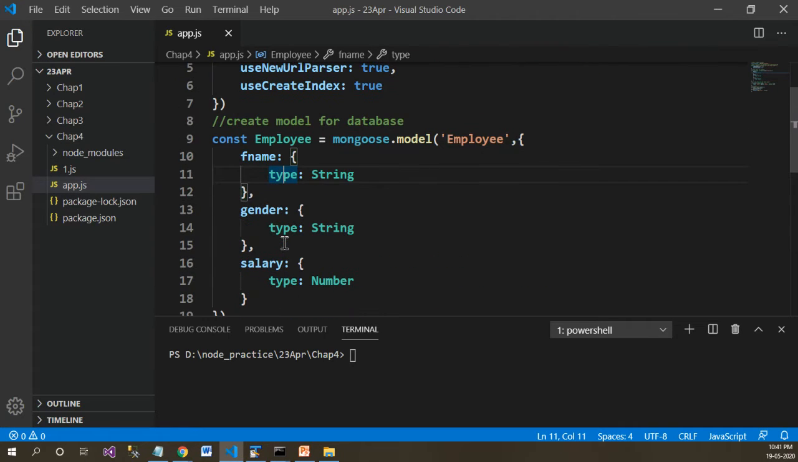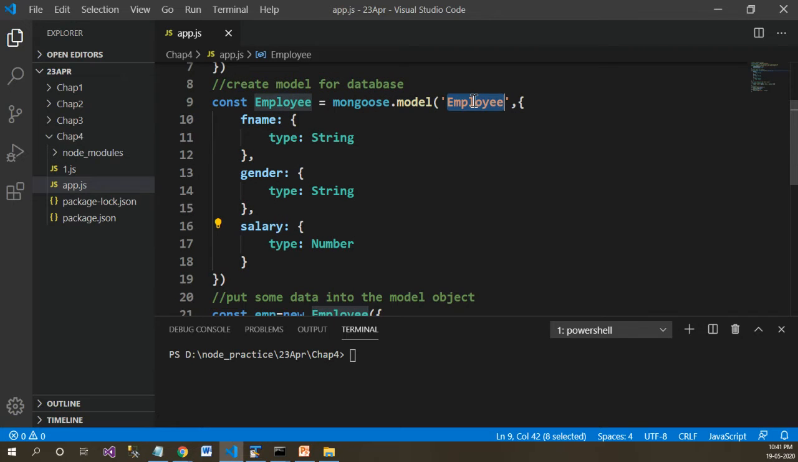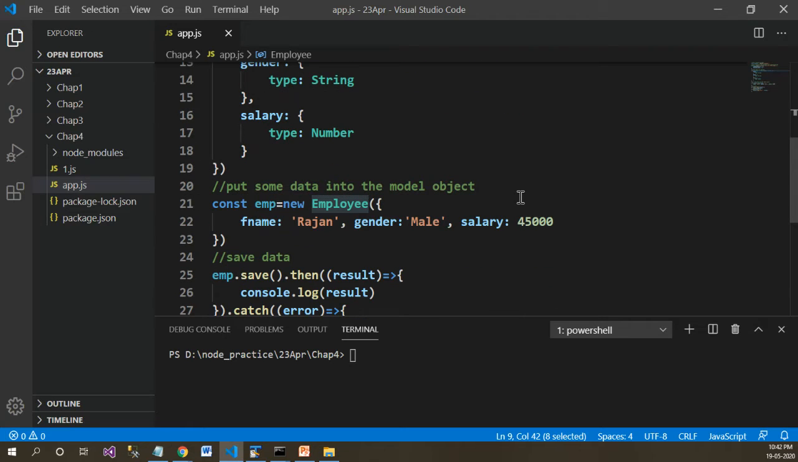Then we created the model for the database. So this is the model. It means that there will be an employee model which will have the first name, gender and salary as the fields within the employees collection. And since MongoDB has the concept of pluralizing the collection, whenever you save, it will pluralize the collection name. So employee will be saved as employees collection within MongoDB.